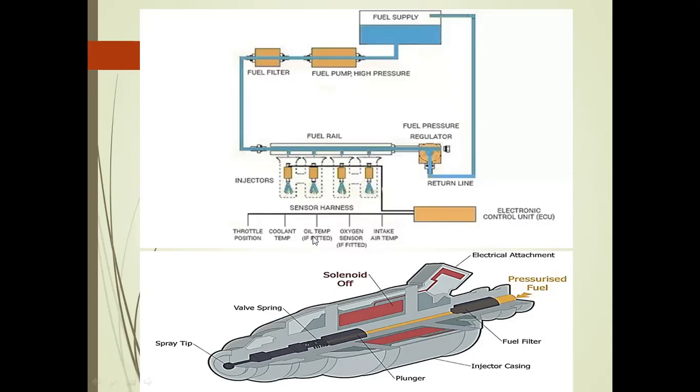The next sensor is the oil temperature sensor. What is the purpose of this oil temperature sensor? It is for lubrication purposes, to measure how much temperature is present in the lubrication oil. Another sensor is the coolant sensor. This sensor is used for the radiator, which maintains the temperature of the coolant. After that, the throttle position sensor: we can operate the opening of the accelerator pedal from that sensor to control the speed of the vehicle.